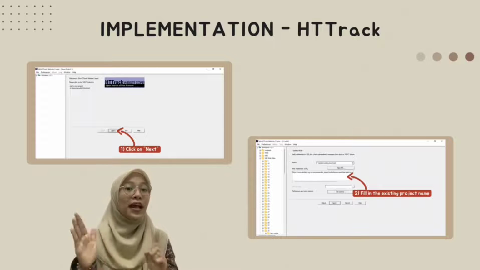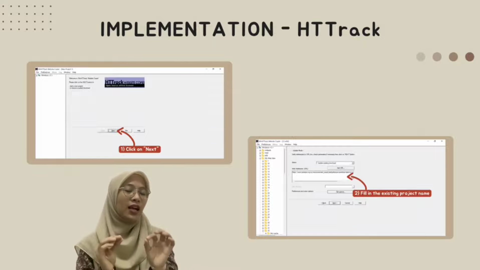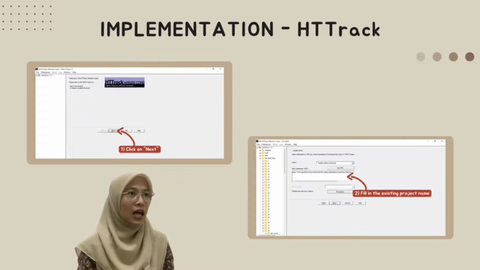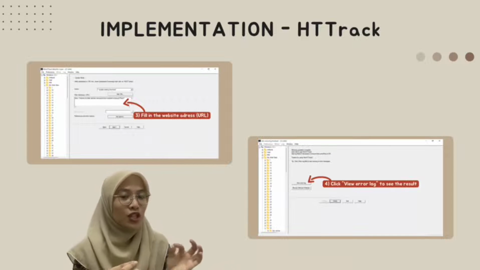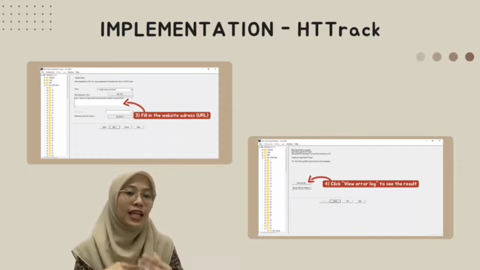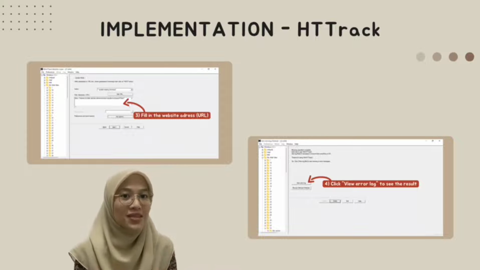First of all, for HTTrack, first we need to open the app and then we click on the next button. After that, we need to fill in the existing content, which let's say I would like to put number 1 as the first content of my collection. Then just follow like the picture here, which is we need to fill in the website URL and then we click on the view page source after it takes some time to crawl that website.